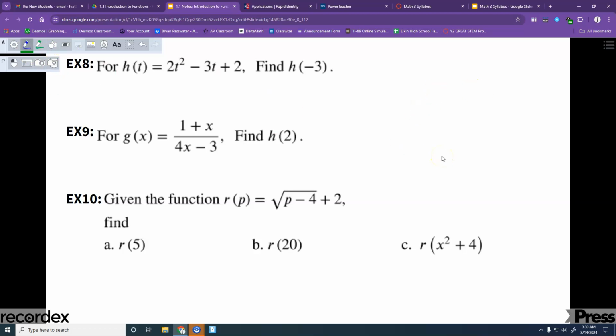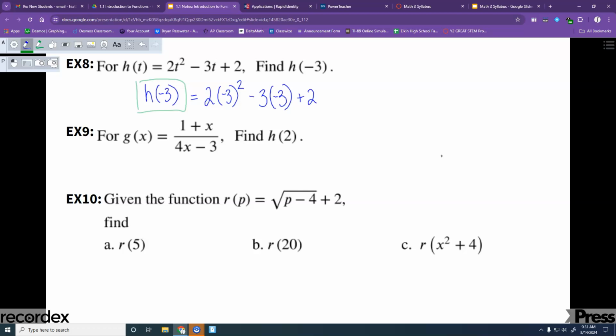Okay. All right. So this is h of negative 3. I'm going to label it h of negative 3. But remember, this is just a label. It's not anything I'm actually doing with it, right? It's just reminding me I plugged in negative 3 into h. So everywhere there is a t, I'm replacing it with a negative 3. And I'm putting it in parentheses. That square still stays there. Minus 3 times that t is going to be a negative 3 right there, and then a plus 2. All right, let's try it without our calculators.